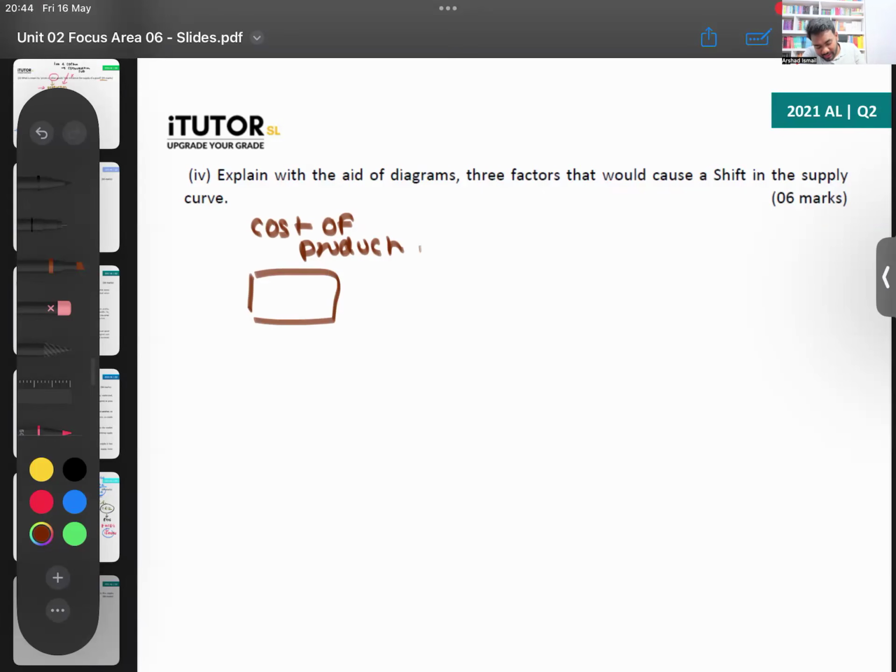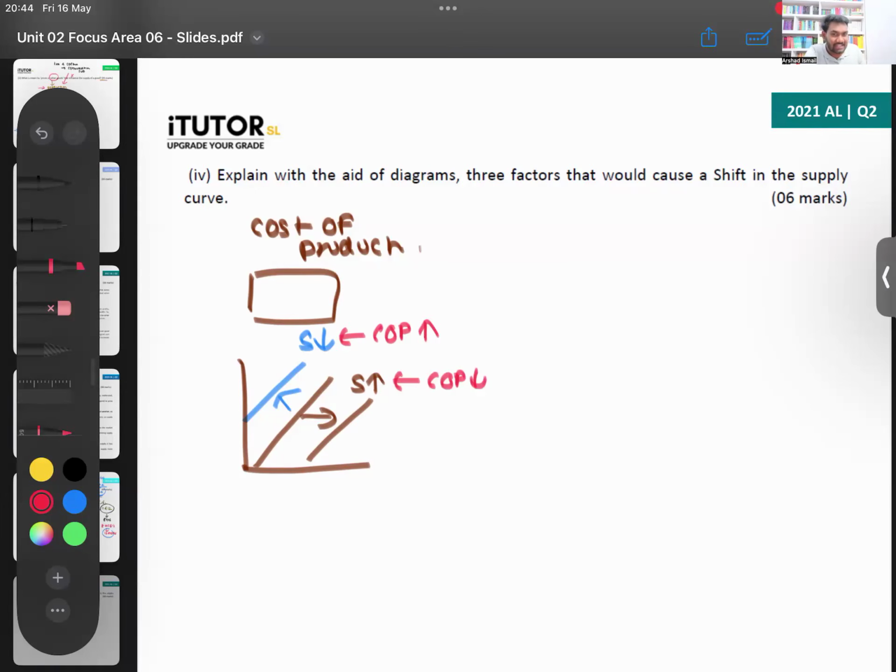And then now draw and show. So if cost of production decreases, supply will increase. If the cost of production increases, supply will decrease here. So for that, maybe you can label. So this is if the cost of production goes up. This is if the cost of production goes down. So explain. Now that is for 2 marks. And Lamai, explain 3. One diagram is also okay, but I would recommend Lamai draw 3 diagrams just to be sure. You have to show both, Lamai, increase, decrease both. They're saying shift in the supply curve. So it can be a leftward and a rightward shift.